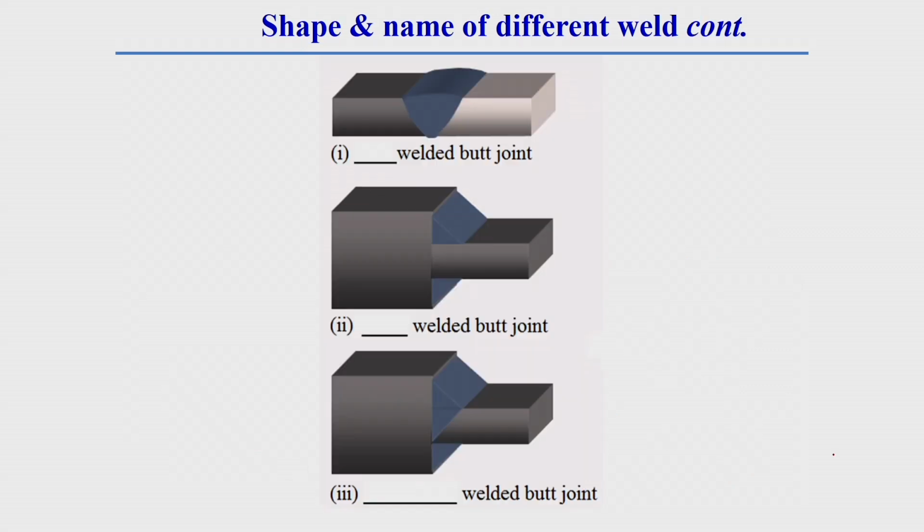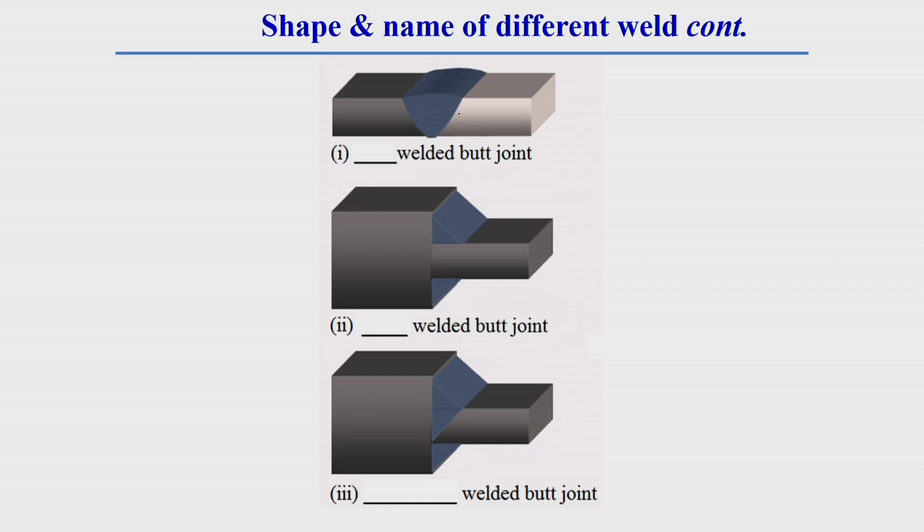Now we will see the names of different types of butt weld and their joints. Here you see, once we go for filling this gap, what should be the name of this, or what we should write in this gap, that we should know, like the shape and name of different types of weld.